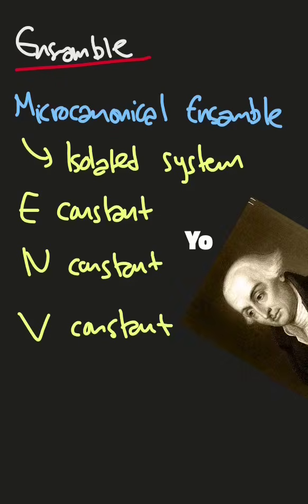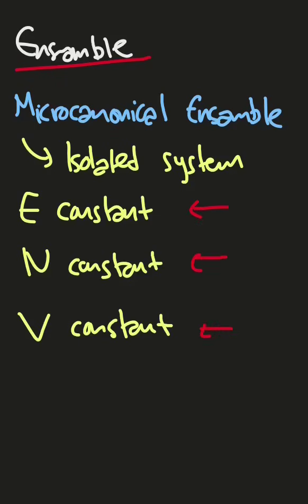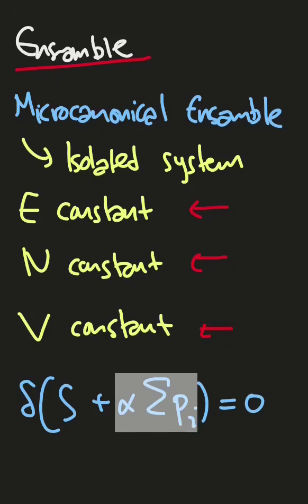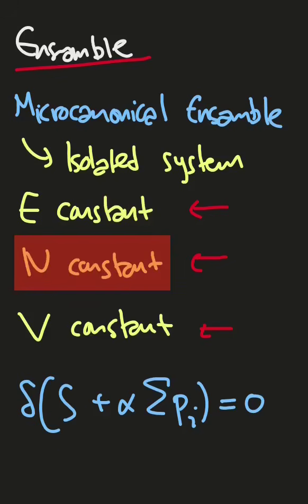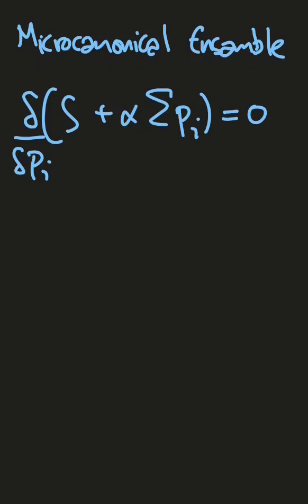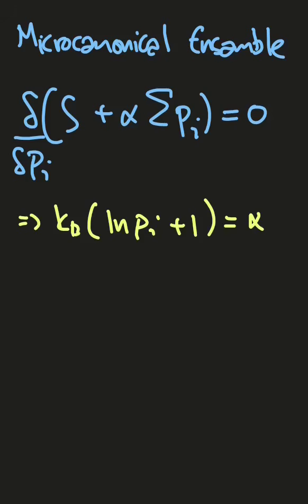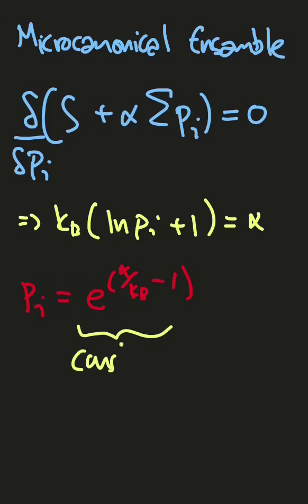Then by the Lagrange multiplier method for maximum entropy with constraint, we have this difference, where the sum of the probabilities equals 1. Each object has constant energy, constant total number, and constant total volume, so I don't have any other constraint, and by the same method as my previous video, we will have this equality. And of course, the final result for the probability distribution of state i has a constant inside this equality. Notice that this constant probability relates to this, which in my video is what comes up in the Boltzmann entropy.